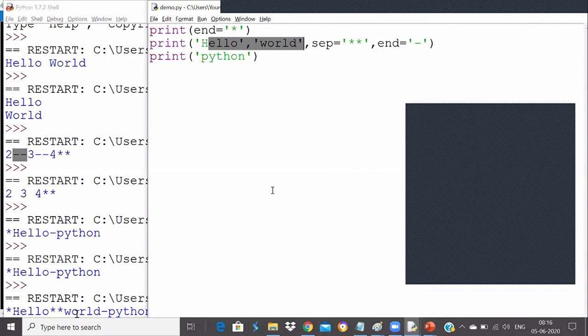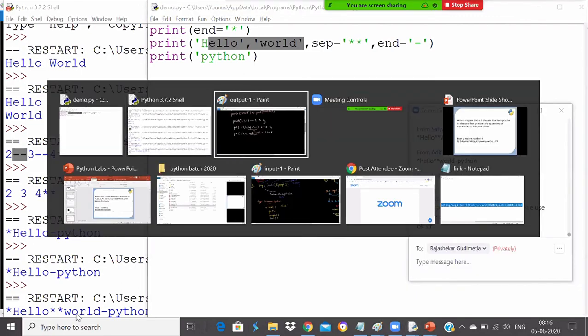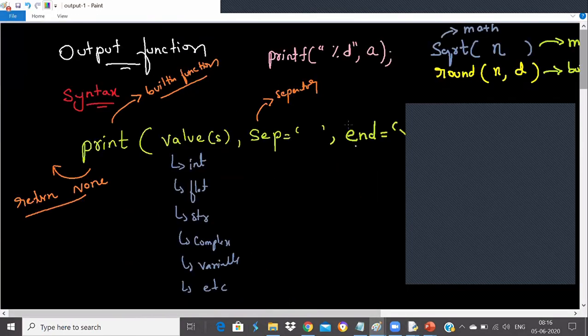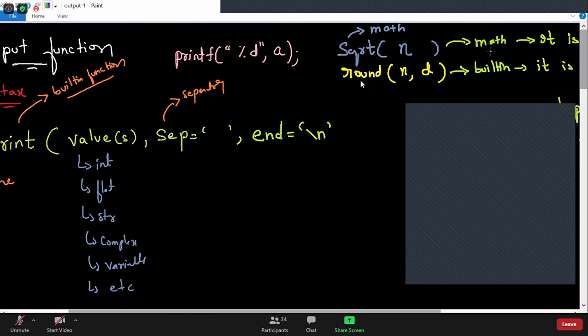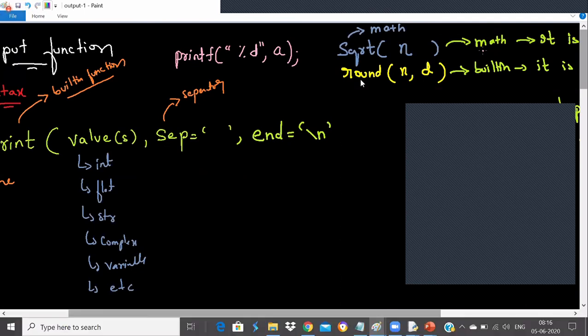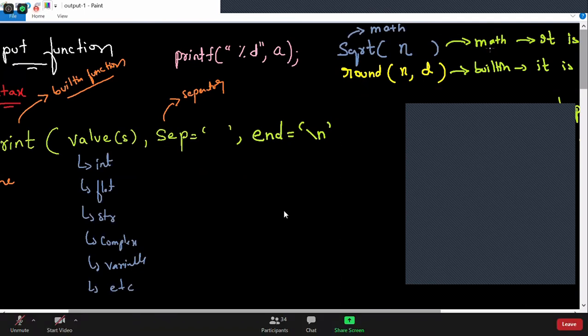So today's conclusion is that we learned a few things. We learned how to import any module, like the math module or time module, numpy module, any module. The math module is already installed, it comes by default, so you can import it. And we also explored the round function.